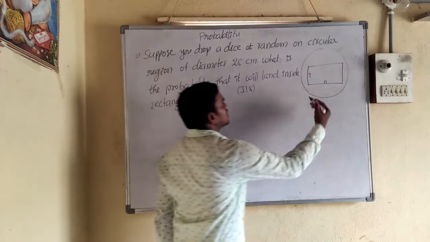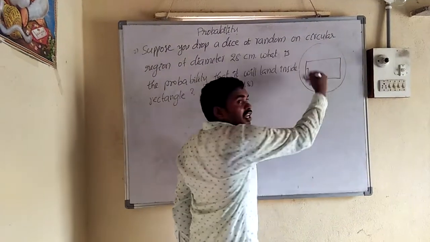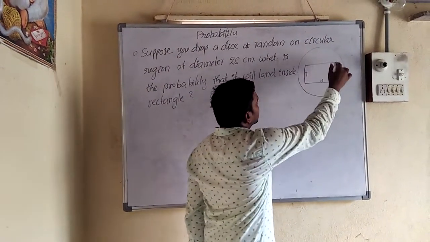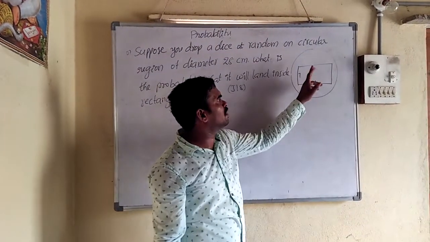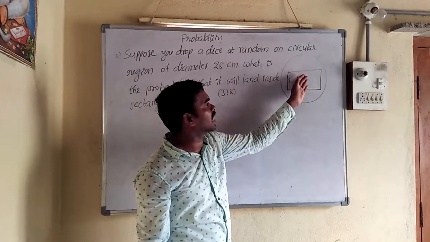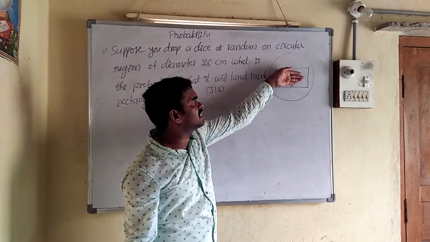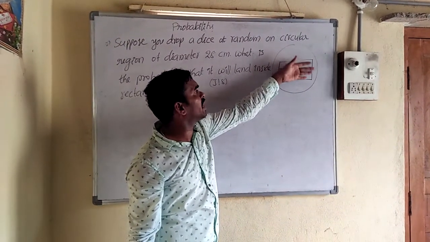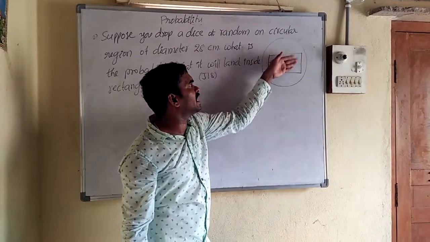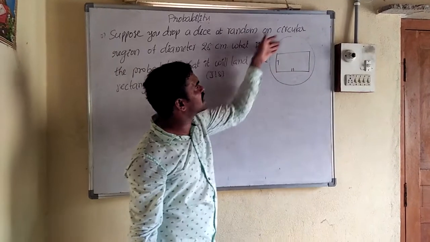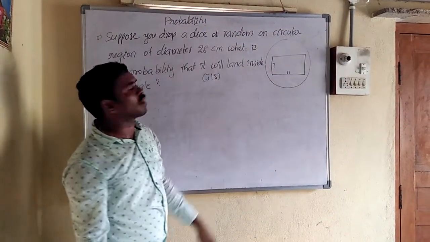So there is a circular region of diameter 28 centimeter. In that there is a rectangle. If you drop a dice, what is the probability of landing inside the rectangle? So favorable area is the rectangle. Possible area is the total circle.